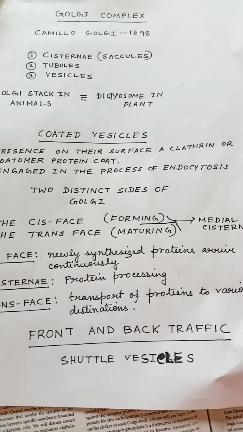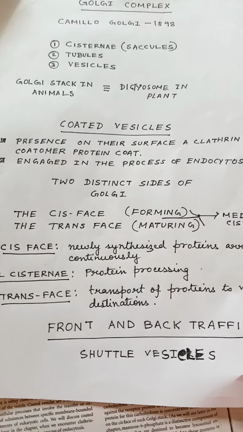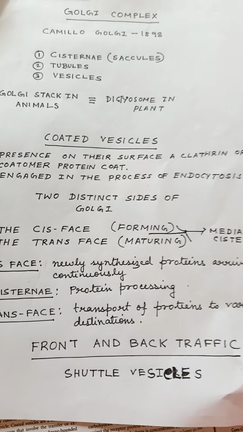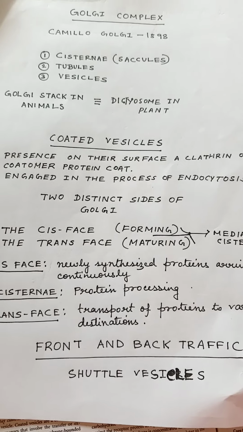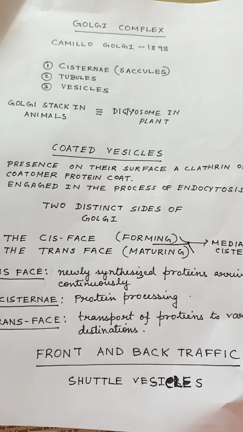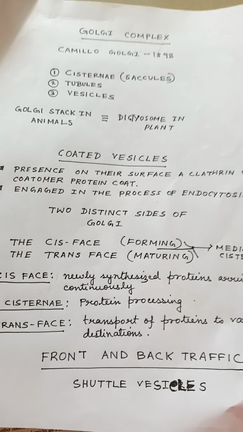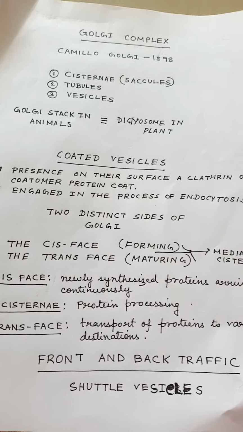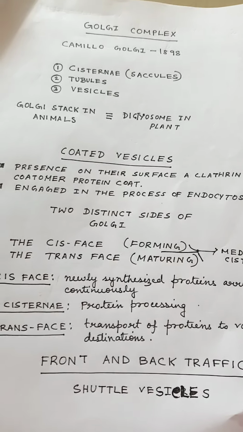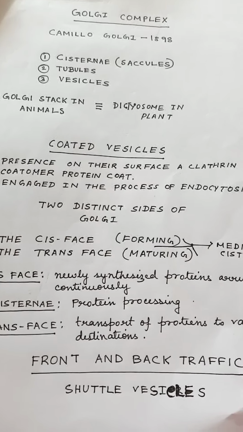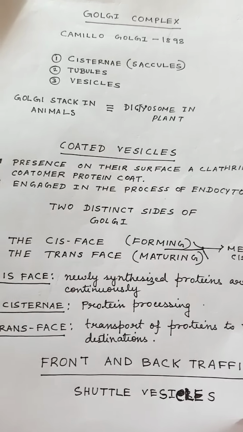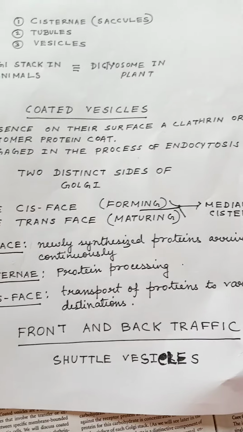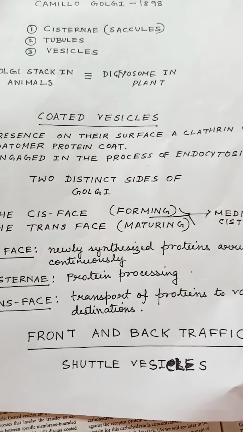There are two distinct sides or faces of the Golgi stack, as we have seen in the picture. The cis face, which is oriented towards the rough endoplasmic reticulum, and the trans face, from where the vesicles bud off the tips of the cisternae and continuously carry processed proteins to the various destinations. What happens in the cis face then? Transition vesicles containing newly synthesized proteins arrive continually from the endoplasmic reticulum at the cis face.